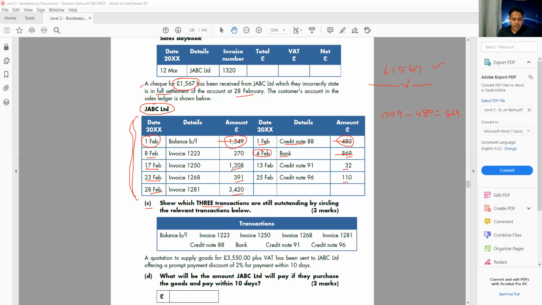Then if I try to add these two, this and that, it looks like 1500, 1208 plus 391. So let's check these two, 1208 plus 391. How much is it? Because I'm looking for how he paid me 1567, so I need to check all the items I have. 1208 plus 391, that is 1599.